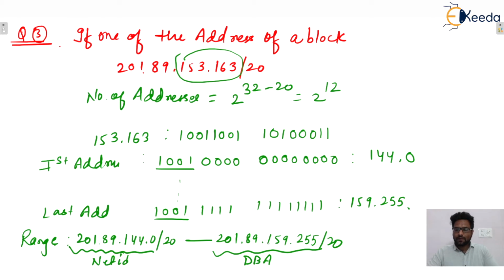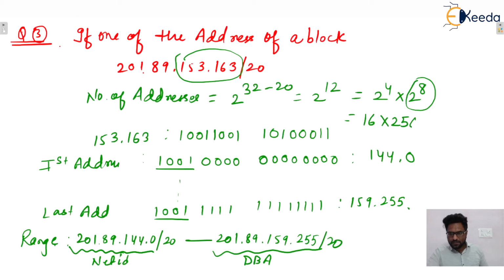Any IP address that can be assigned to any user is treated as a host, isn't it? Now here, host bits are divided in the last 2 octets. So here we will be considering the last 2 octets. So 2 raised to power 12 can be written like that, 2 raised to power 4 into 2 raised to power 8, because the last octet contains 8 bits only. So this value will be 16 into 256.